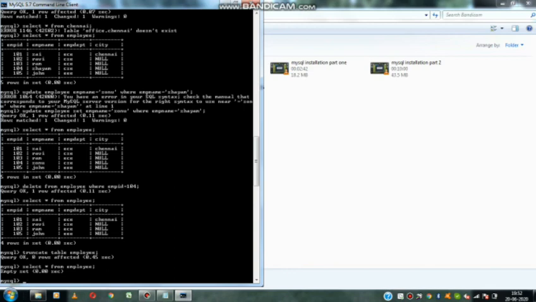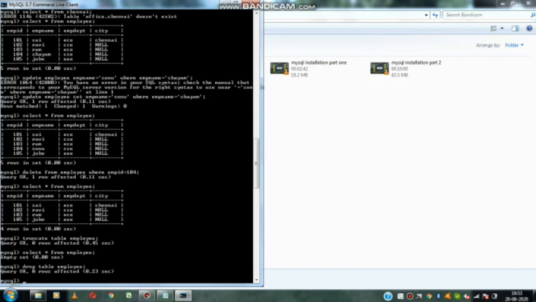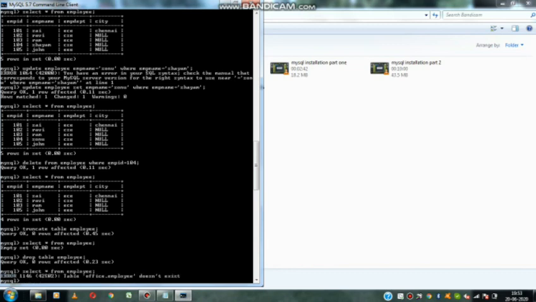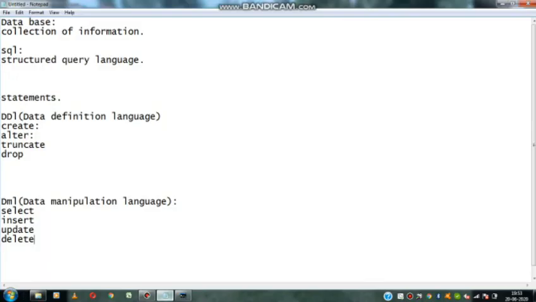Okay, so next one, drop query. What is the use of drop? In case I don't want to use this table and I want to remove the total table, we can use drop. Drop table employee. Now the total table is dropped. If you give select star from employee again, the table has been removed. So this is about our total database concept.